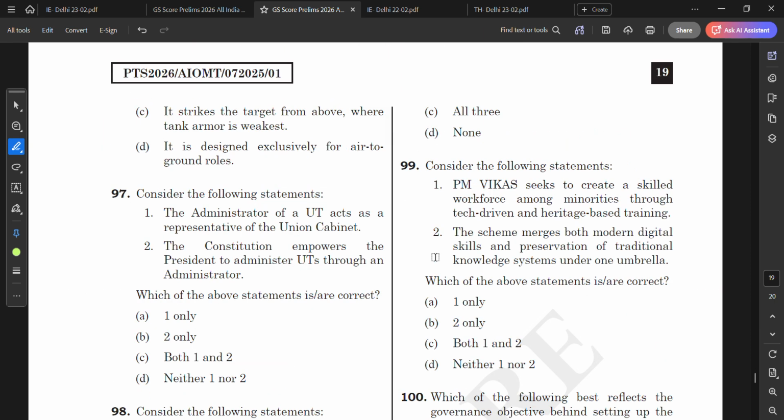Let me just check. Yes, there is another question. The administrator of a UT acts as representative of the union cabinet. You can say the administrator of a UT is responsible to the union cabinet, the council of ministers headed by the prime minister. The constitution empowers the president to administer UTs through an administrator. Yes, this is correct. But it is not the union cabinet, it is the president. So this one is incorrect. So B is the correct answer.